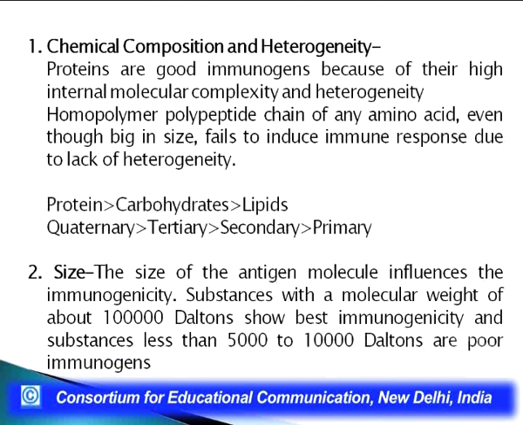Hence, a protein with a quaternary structure is a much better immunogen as compared to a protein with a tertiary structure, a secondary structure or a primary structure. So, the more the complexity in an immunogen, the better the immunogen is.